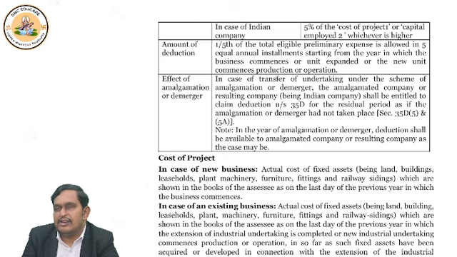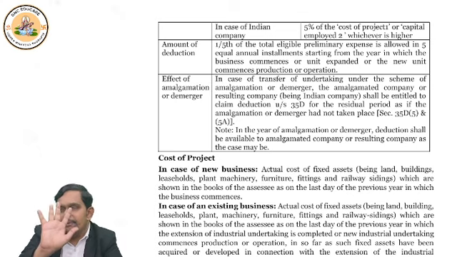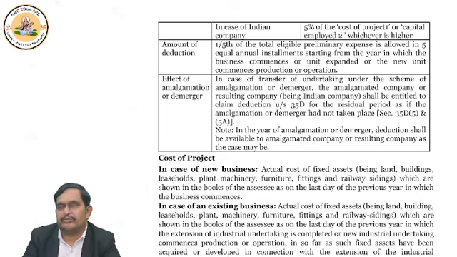Correct? But this deduction is not given in 1 year. It is given in 5 different years, in 5 equal installments. So whichever is lower, actual preliminary expenditure or maximum deduction, is allowed as deduction, that too in 5 equal installments.